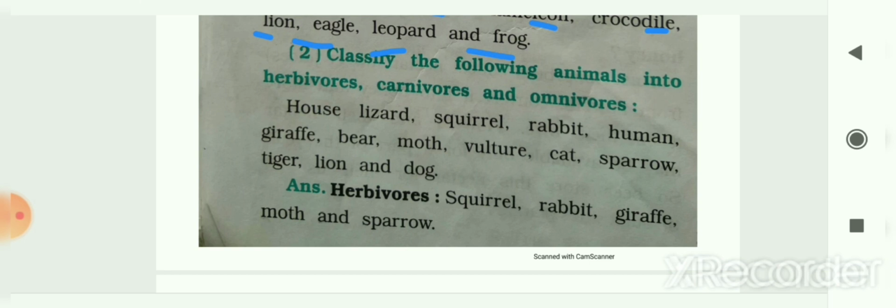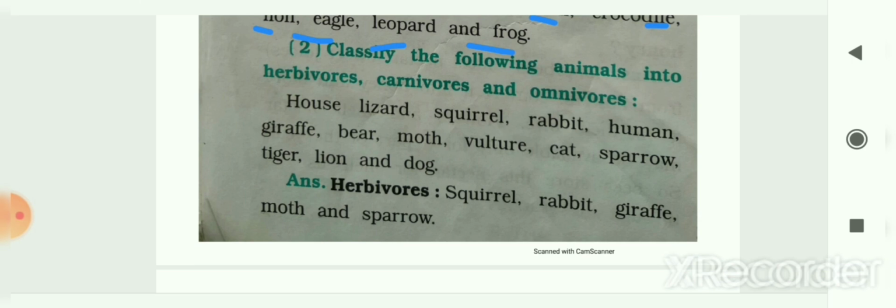So first, house lizard. So it will come into the carnivores. The next is squirrel. So it will come into the herbivores. The next is rabbit. So it will also come into the herbivores. The next is human. So it will come into the omnivores.